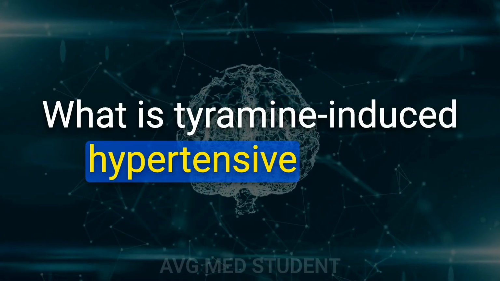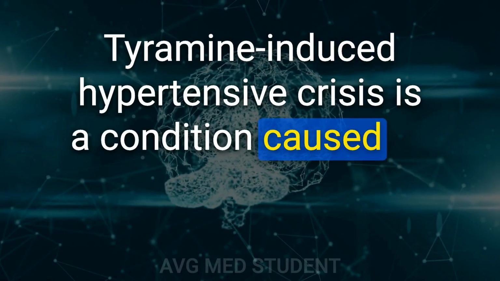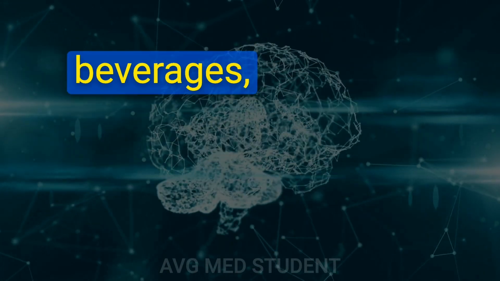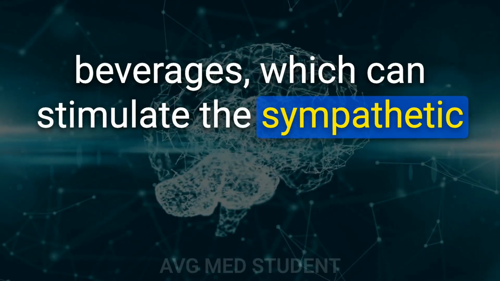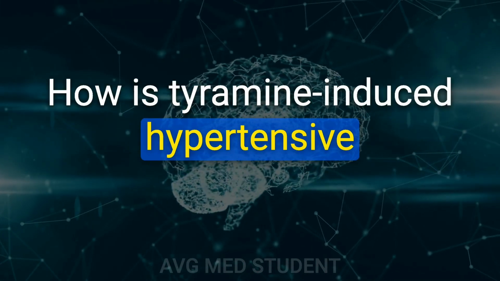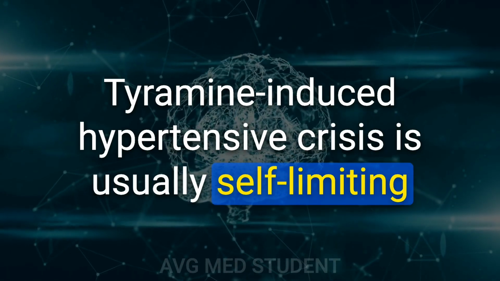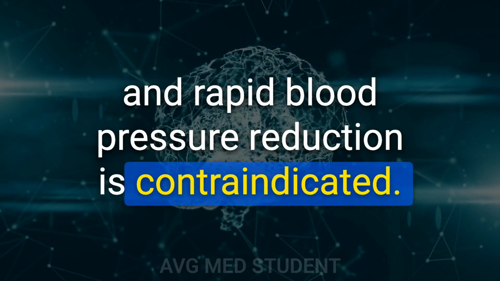What is tyramine-induced hypertensive crisis? Tyramine-induced hypertensive crisis is a condition caused by the consumption of tyramine-rich foods or beverages, which can stimulate the sympathetic nervous system and cause a hypertensive crisis. How is tyramine-induced hypertensive crisis treated? Tyramine-induced hypertensive crisis is usually self-limiting and rapid blood pressure reduction is contraindicated.